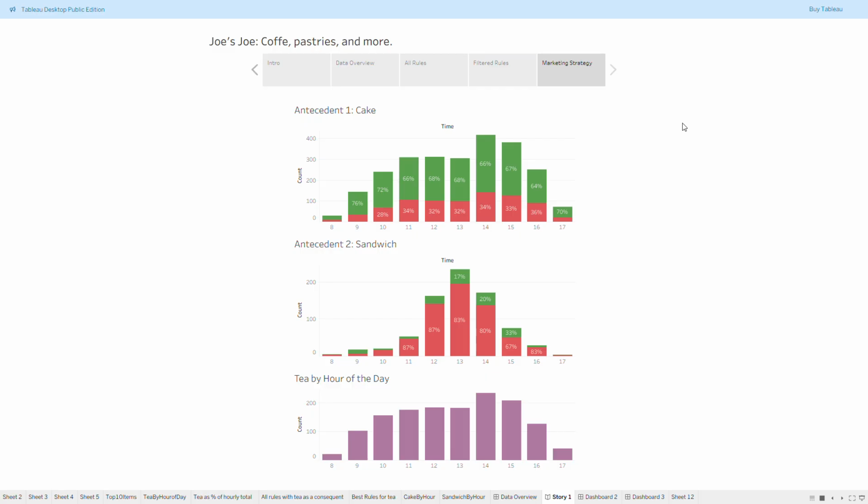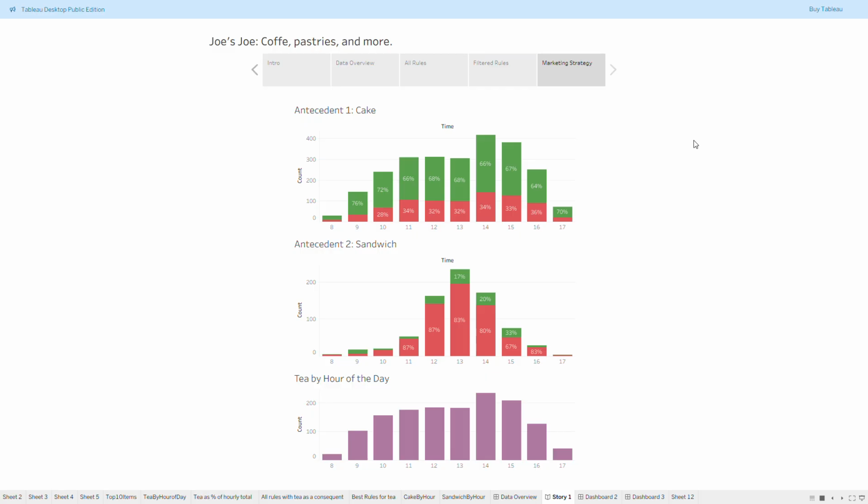What you can see here is that there are somewhere around 30% of transactions of customers that purchase cake who do not purchase tea. But we know based on this recommender algorithm that people who like cake, they like to eat it with some tea. And the same is true for people who buy sandwiches.